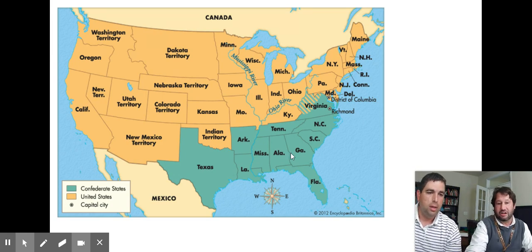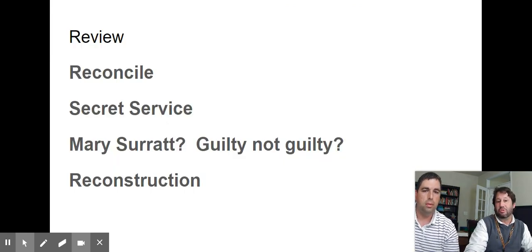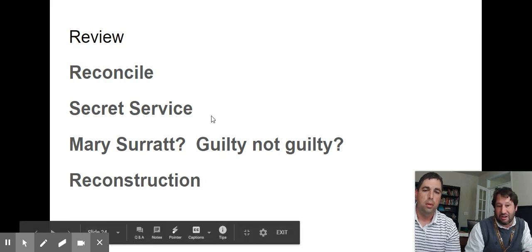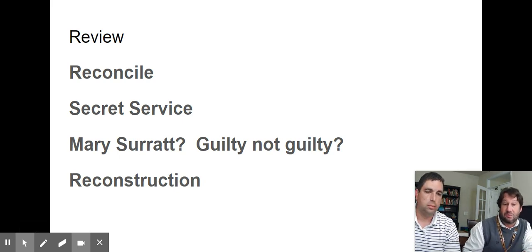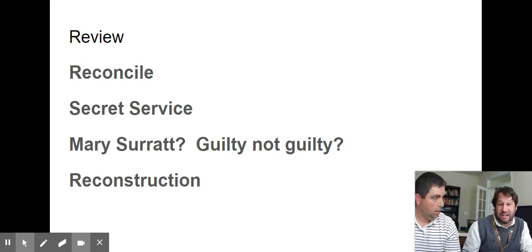I think that's just about it. One more. The word reconcile, again, some terms that we introduced new. Reconcile meaning kind of come together, be friends. Secret Service, the security that guard the presidents now. Unfortunately, we had some more presidents who were assassinated before the Secret Service came in, and then we had a president who was assassinated, John F. Kennedy, when we did have the Secret Service.